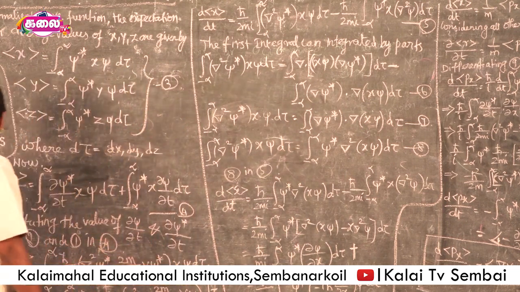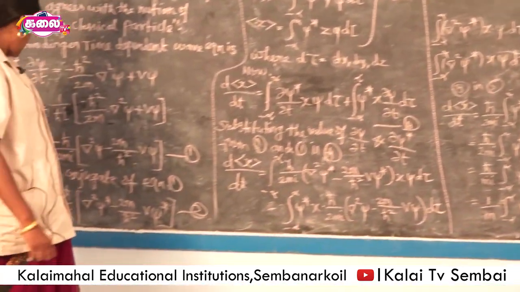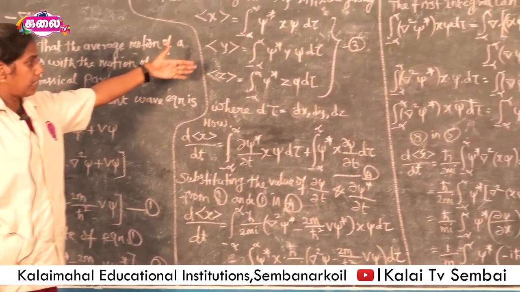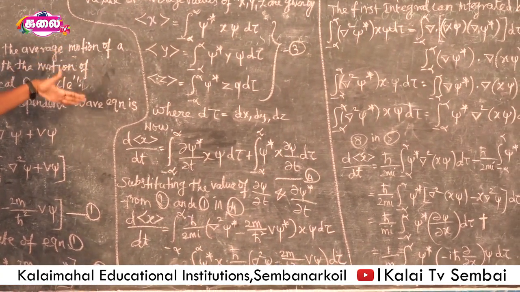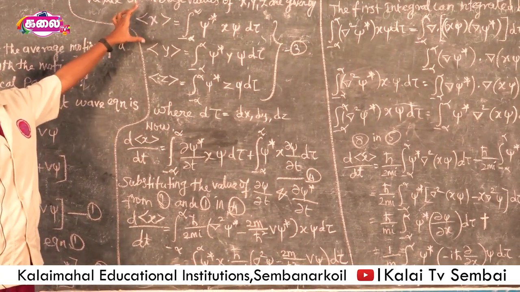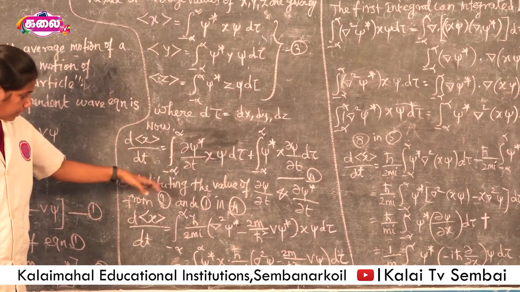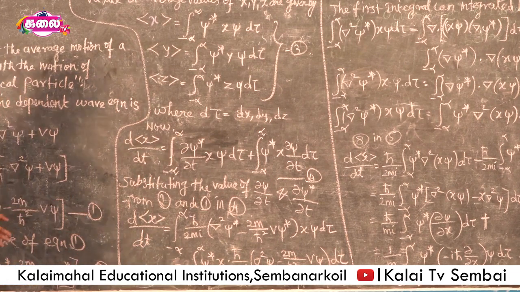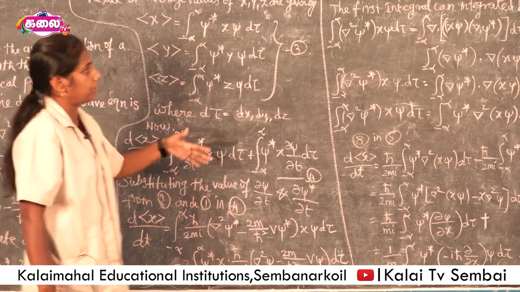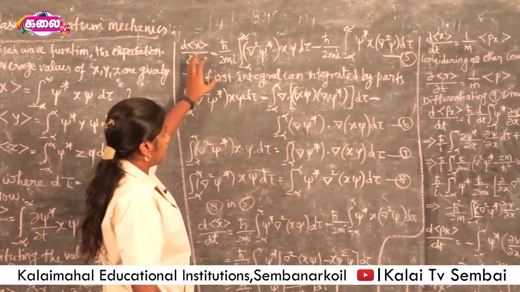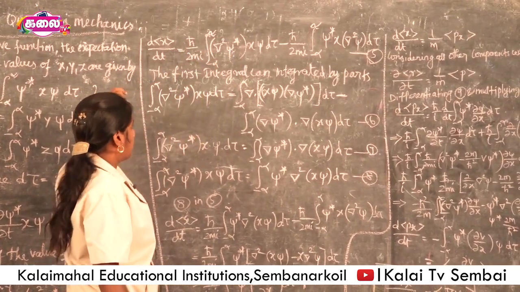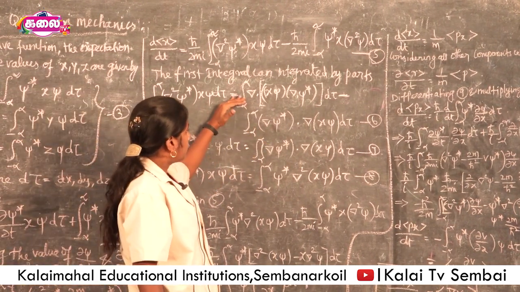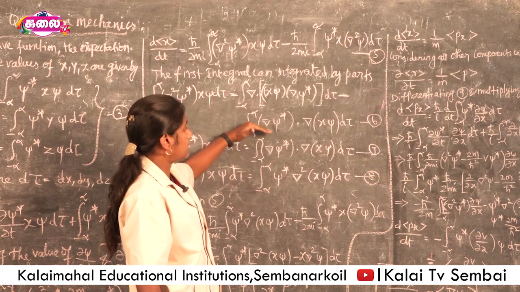So here first we derive the value of ∂ψ/∂t and ∂ψ*/∂t. Then we get the expectation value. We consider the expectation value of x, y, z, and only the expectation value of x is differentiated. Using these integral terms, the values are substituted, multiplied together, and we get this equation. In this equation only the first term is integrated, and if it is integrated we get this equation 6.